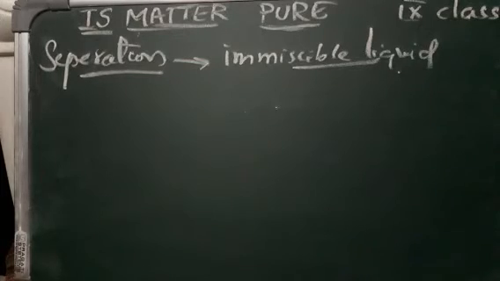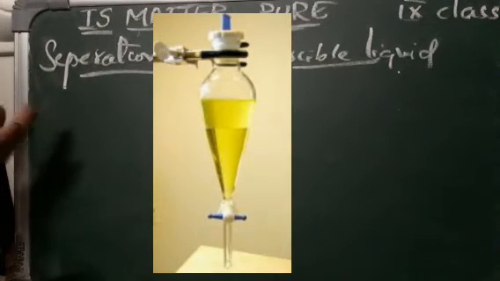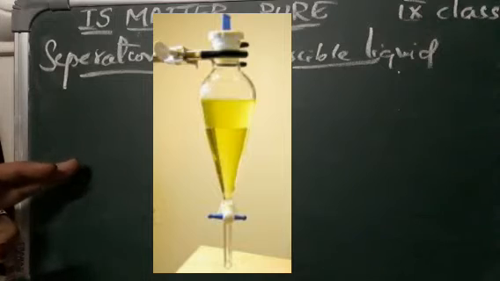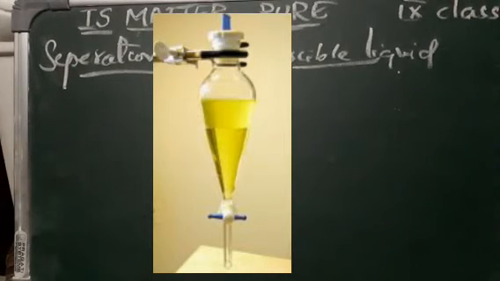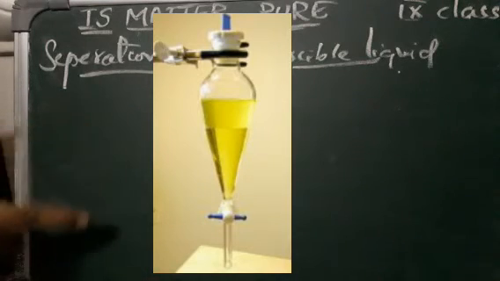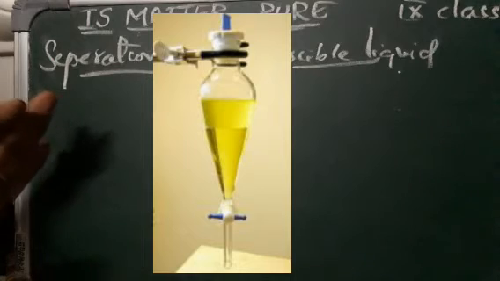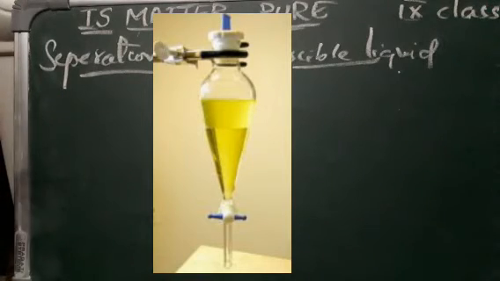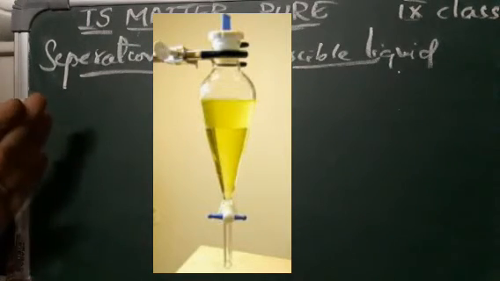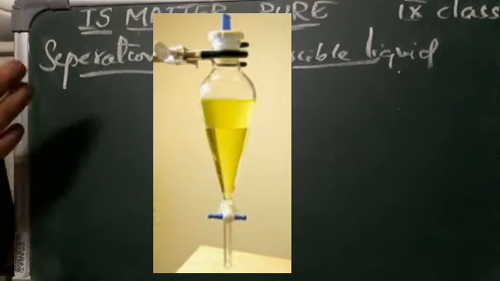You can see here there is a separating funnel. We'll add kerosene, water and a stopcock. Simply what we are going to do, just pour the mixture of kerosene and water into this separating funnel. Let it stand. We will not disturb it. We'll just keep it like that without disturbing it. And after some time, the layers of oil and water will be visible to us.